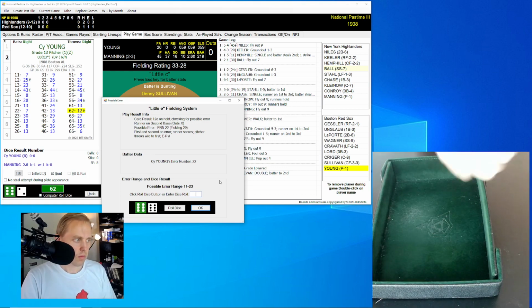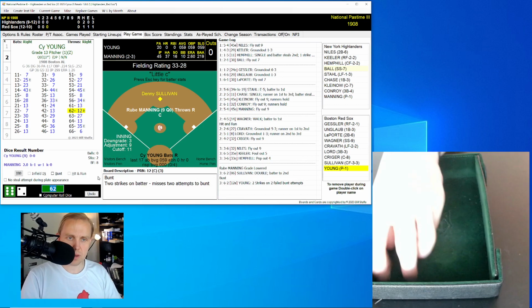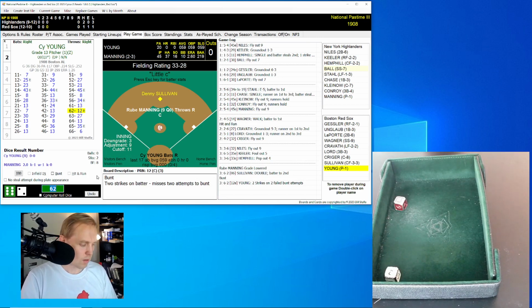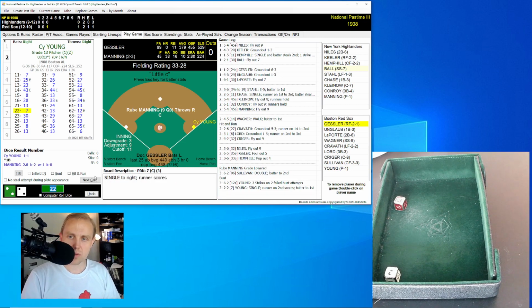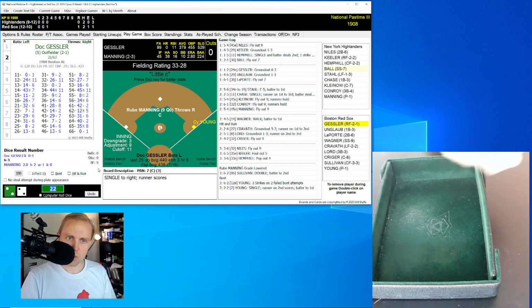There is a little E roll. 53, the little E roll, so it ends up being 2 attempts to bunt by Young, and he misses both. 2 strikes on him. Swings away this time, rolls a 22 for a 7. There'll be a single to right. That scores the runner. So much for me disparaging Young and his hitting abilities as he has come through. 1-0 for Boston, and here is Doc Gessler.